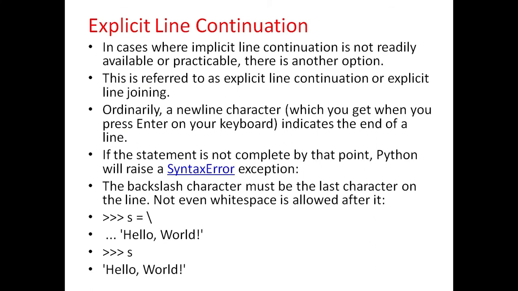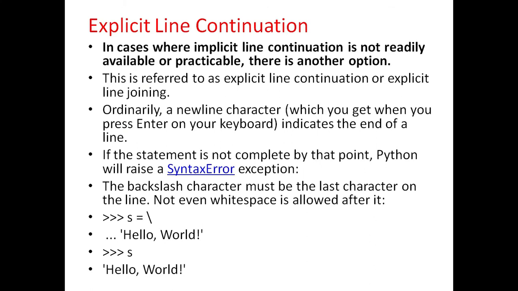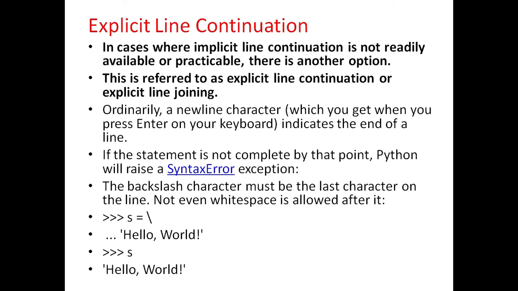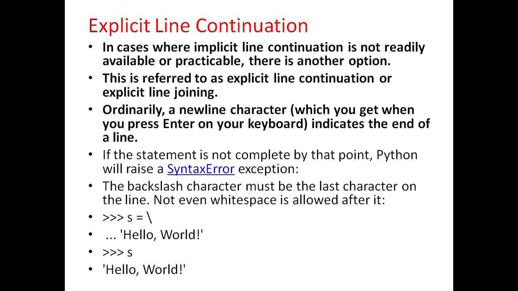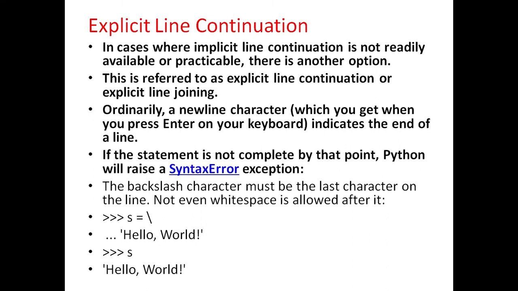Next is explicit line continuation. In cases where implicit line continuation is not readily available or practicable, there is another option which is referred to as explicit line continuation or explicit line joining. A newline character, which you get when you press enter on the keyboard, indicates the end of a line. If the statement is not complete by that point, Python will raise a syntax error exception.